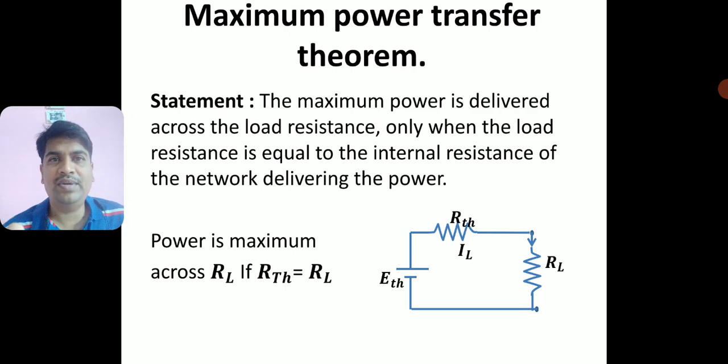What do you mean by power here? What is the meaning of power in this electrical network? It is not power as the rate of doing work. In mechanics we say power is the rate of doing work, but that is not so here.